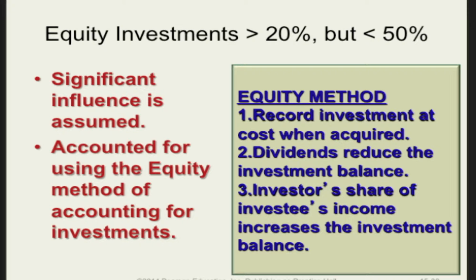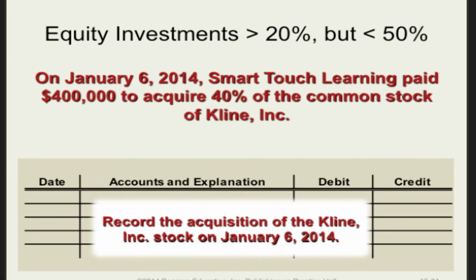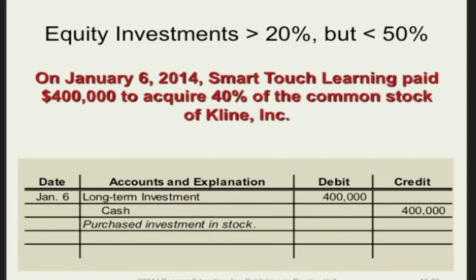Let's take a look at an example. On January 6, 2014, SmartTouch Learning paid $400,000 to acquire 40% of the common stock of Klein Incorporated. Record the acquisition of the Klein Incorporated stock as of January 6, 2014. This is a simple debit to long-term investment and credit to cash for the amount, $400,000 that we're talking about. So, not much different at this point.